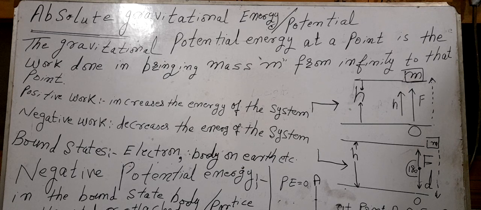There is a force of attraction between the earth and the body, and all the things which are lying on the surface of the earth. There is always a force of attraction between them. When there are two bodies and there is a force of attraction between them, the bodies are said to be in the bound state.